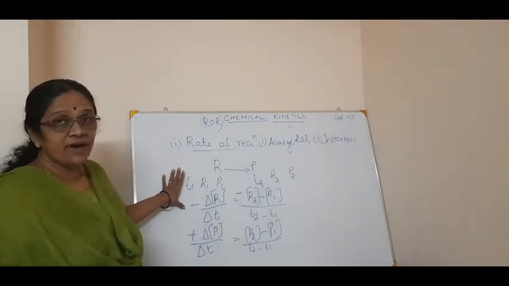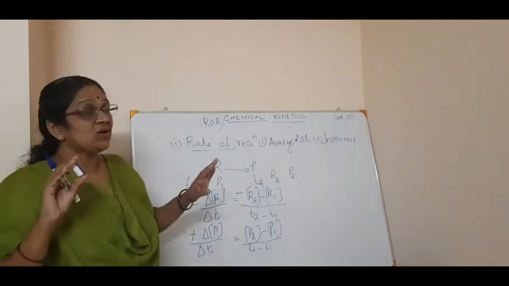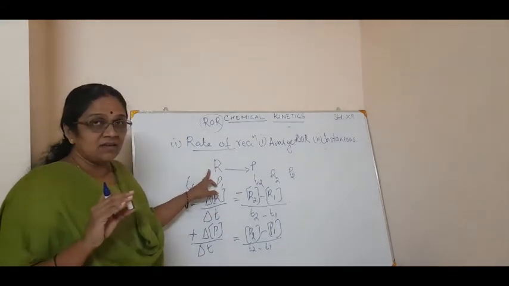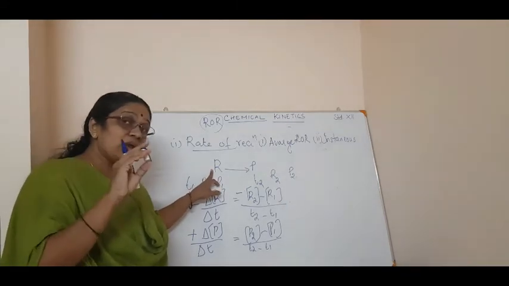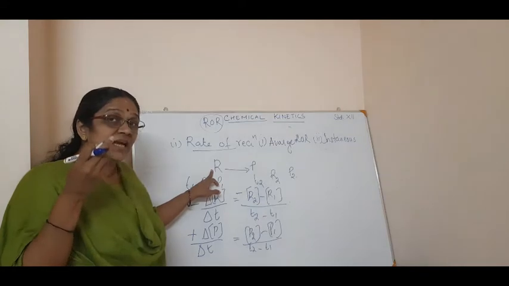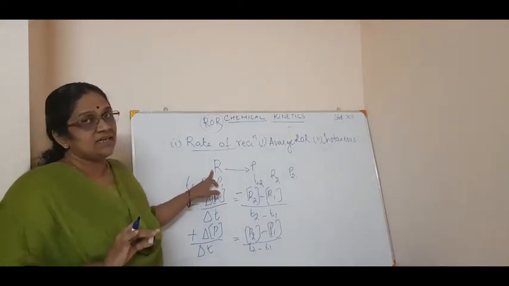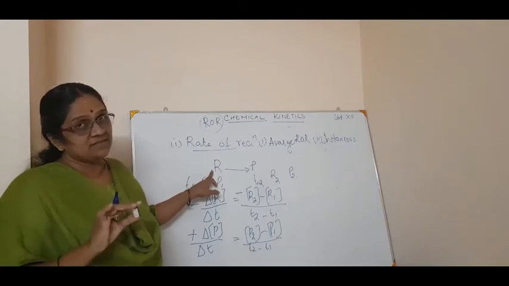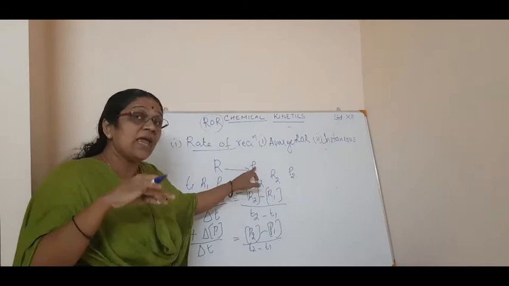So, how will you define the rate of reaction? Rate of reaction means the change in concentration of the reactant. Here there is only one reactant. If there are two reactants, what will I say? The change in concentration of any one of the reactants. Or the change in concentration of the product, or any one of the products.